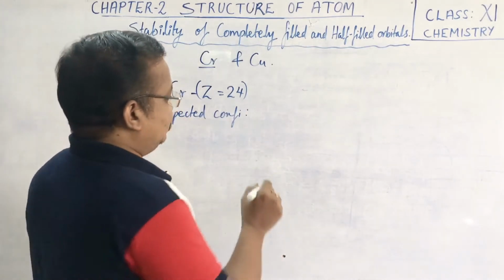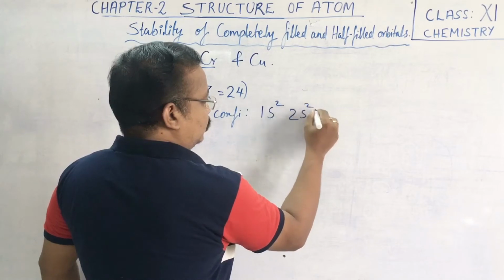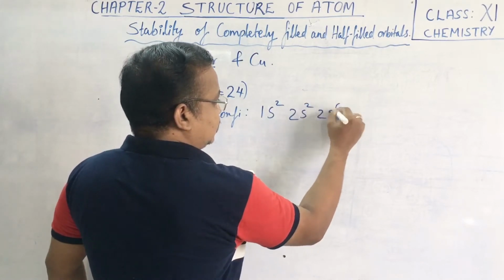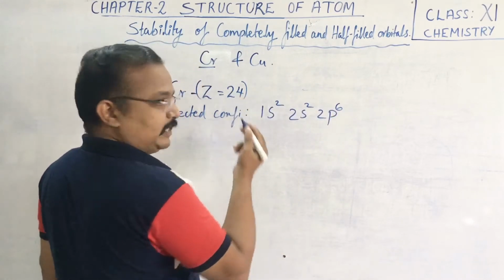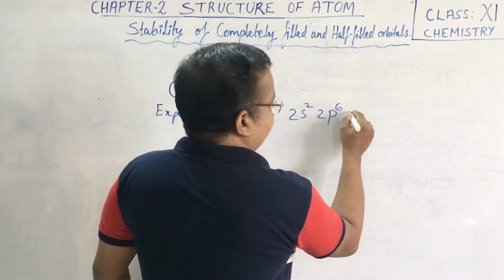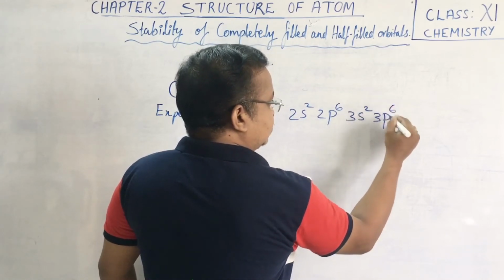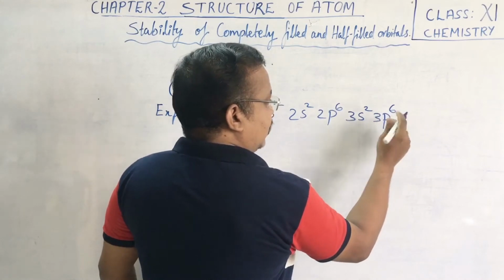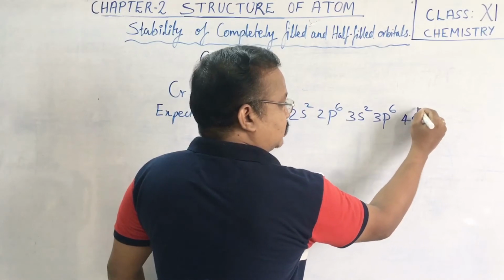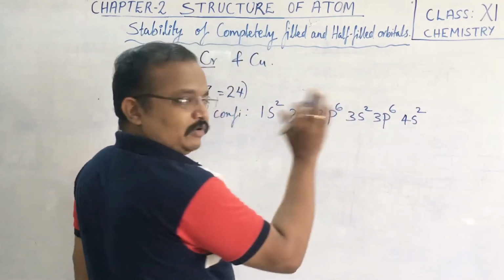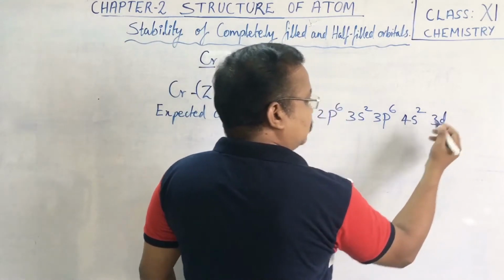of chromium, when you write, is 1s2, 2s2, 2p6. 2 plus 2 is 4, 4 plus 6 is 10, we have to get 24, right? Then 3s2, 3p6, then as you know, after 3p we normally move into 4s and 4s2, then we have to come back into 3d, right? 3d, how much will come?